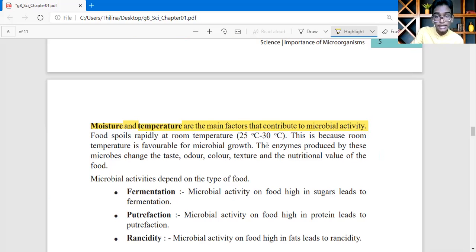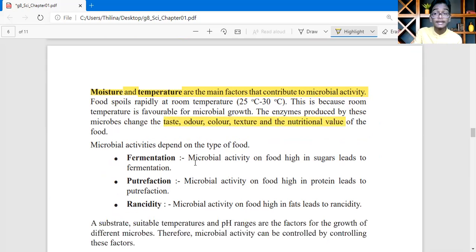The enzymes produced by these microbes change the taste, odor, color, and nutritional value of the food. Then let's see what fermentation, putrefaction, and acidity are. These are also very important. Please highlight these things, children.